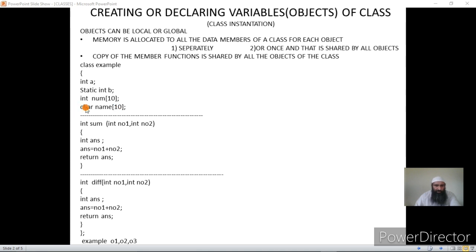This is also not a static data member. All the data variables created here are of primitive and derived data types. A is primitive because it's an integer, B is again an integer, but here the static keyword has a special significance. This tells that this is static data, to be shared by all the objects, so only one copy of this will be created. I'll show you in the compiler also how this is shared.